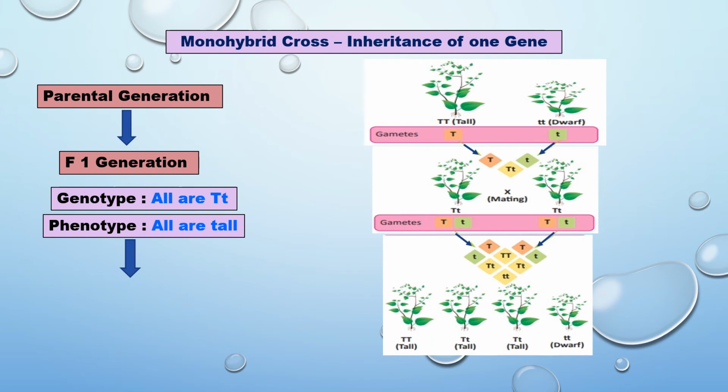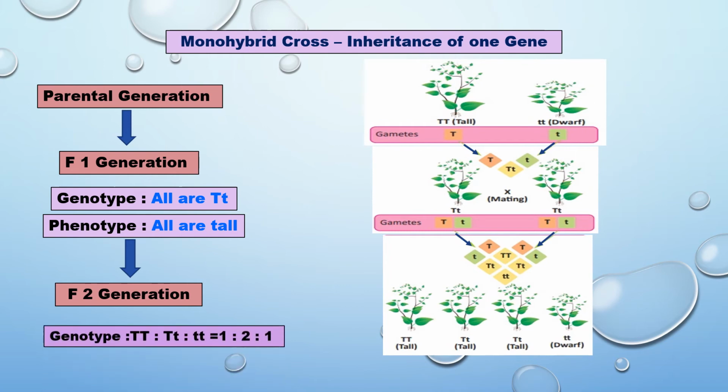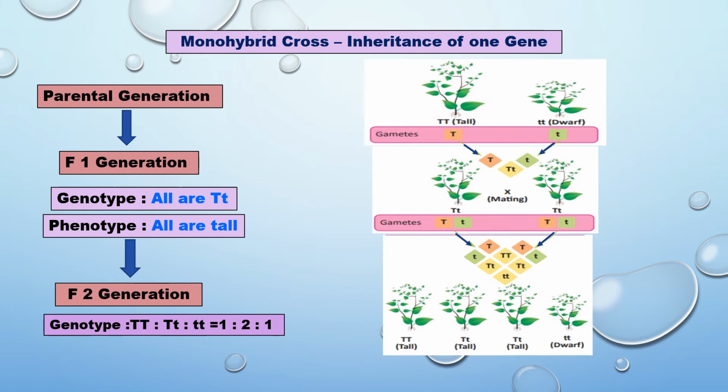The F1 generation plants mate with each other, that is, cross pollinate, and we get the F2 generation. We will see 3 tall plants and 1 dwarf plant. The genotypic ratio, inside the gene, is 1:2:1. 1 is pure tall, homozygous tall. 2 are heterozygous tall. 1 is pure dwarf, homozygous dwarf. The phenotypic ratio, the outside appearance, is 3 tall and 1 dwarf.